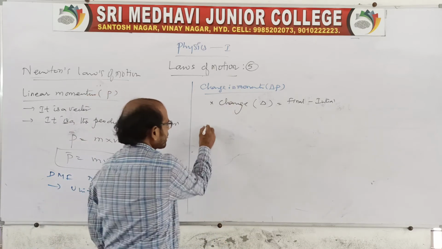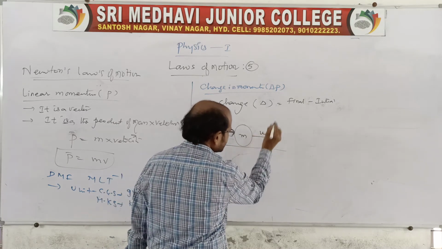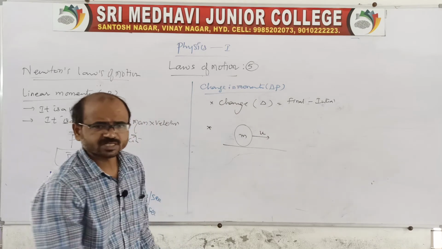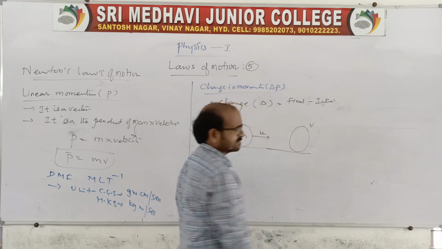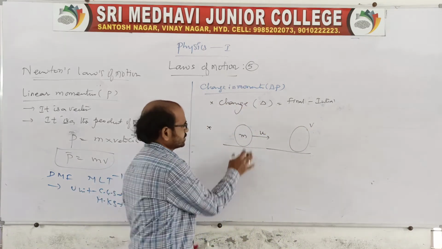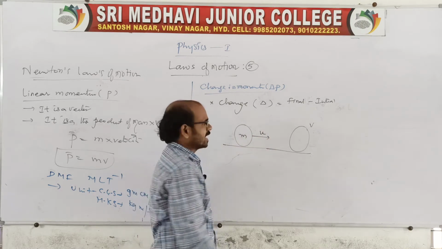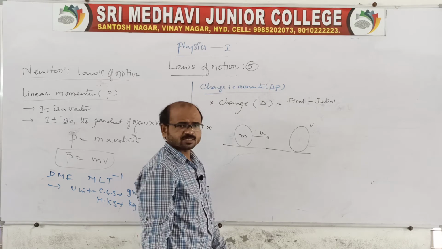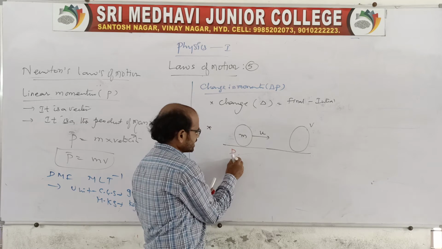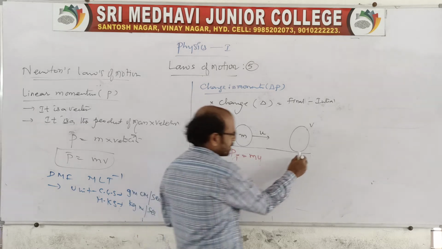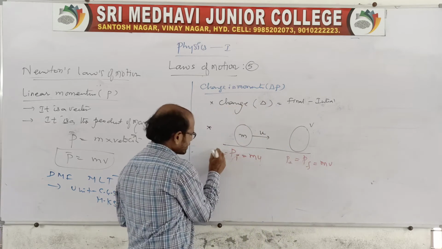Suppose we take one body of mass m, which is moving with initial velocity u. After that, the body attains a final velocity v. In this case the initial momentum will be P1 equal to mu, and the final momentum P2 is equal to mv.